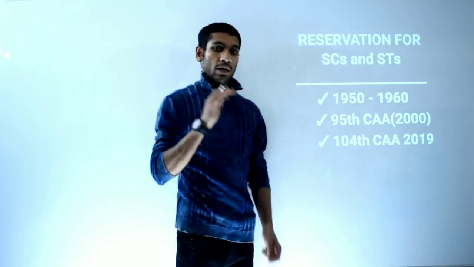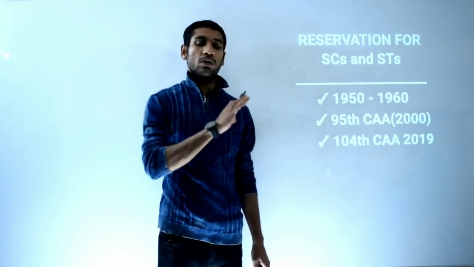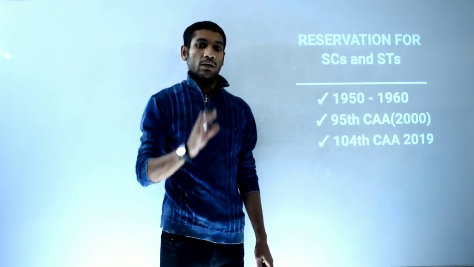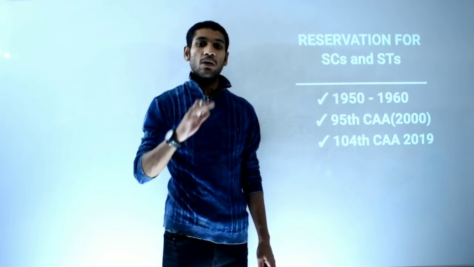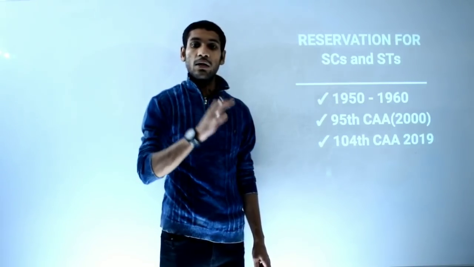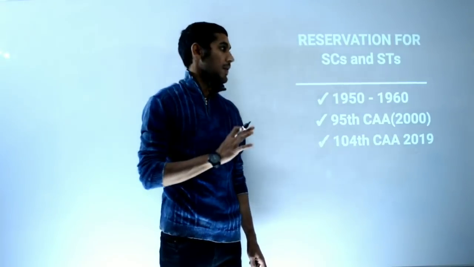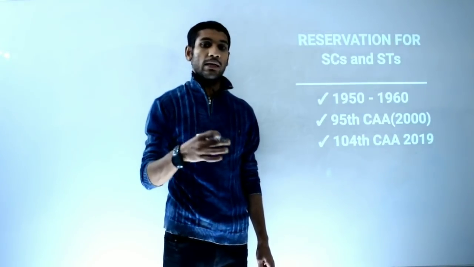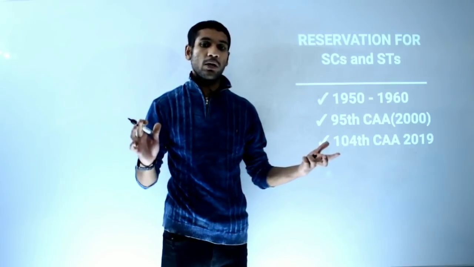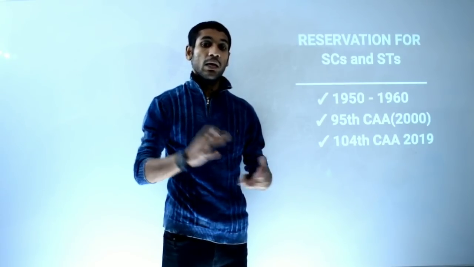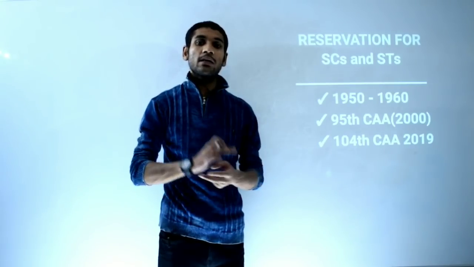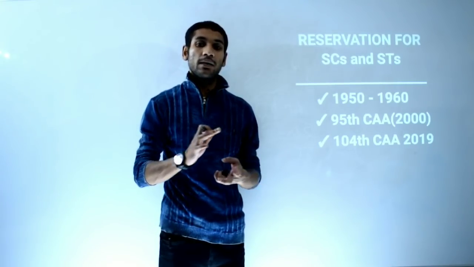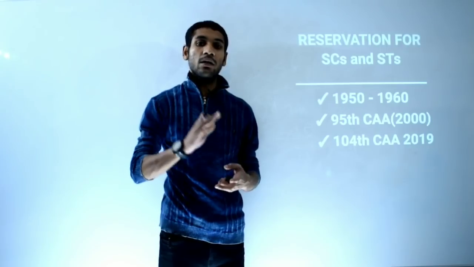Constituency means if UP has 80 Lok Sabha seats, there are a total of 80 constituencies in Lok Sabha for UP. Okay, so who decides constituencies? It is done on the basis of population by the 2001 census, but it is done by the Delimitation Commission of India, that is led by the Election Commission of India.